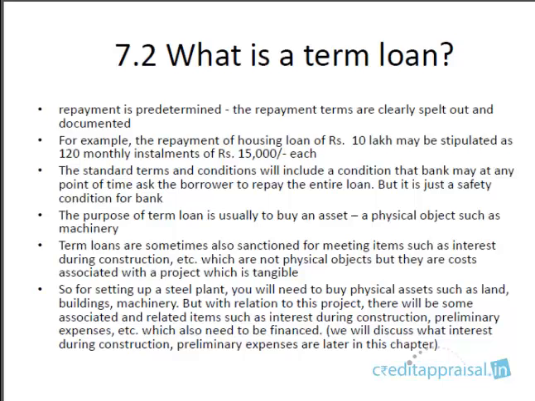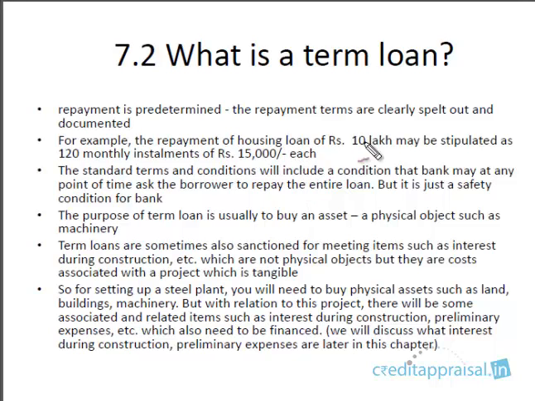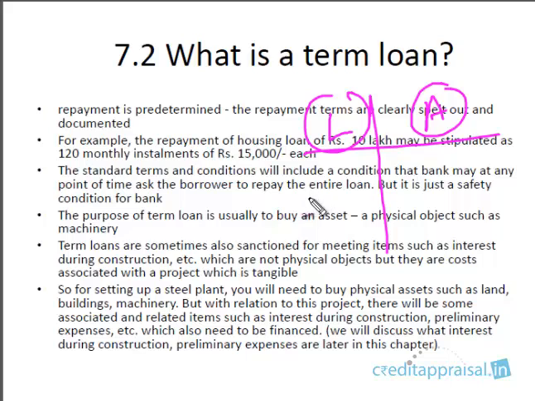Welcome back. We are on segment 7.2, and in this segment we'll be discussing what a term loan is and what are the various stages of a term loan proposal. So a term loan, as we discussed earlier in chapter 6, when we were discussing the balance sheet, there we have seen that in the balance sheet we have the liabilities and assets. Under liabilities there is an item called term loans from banks, right? We see this item.